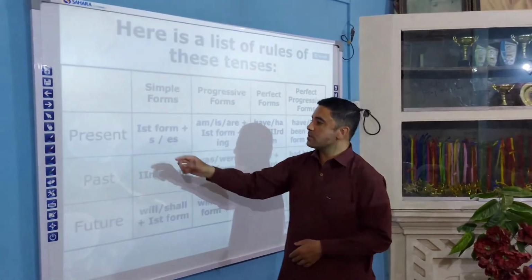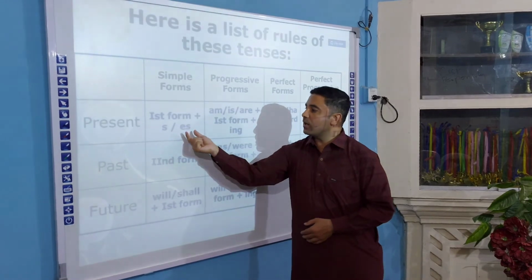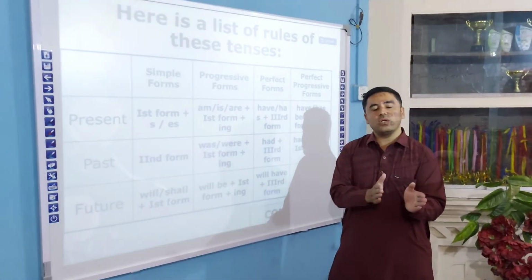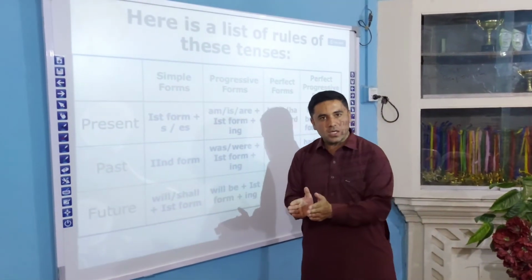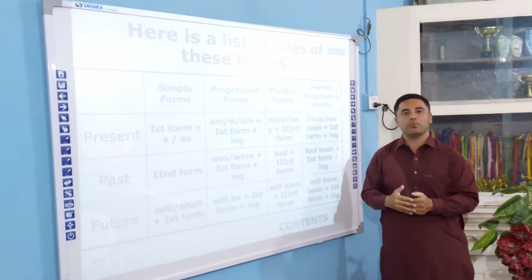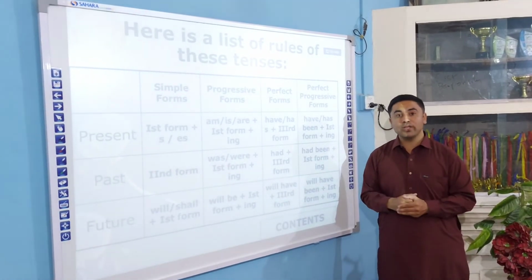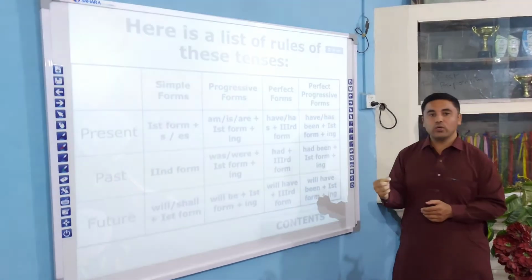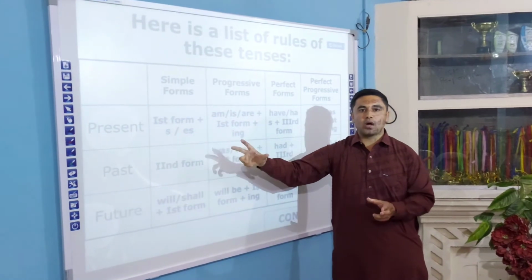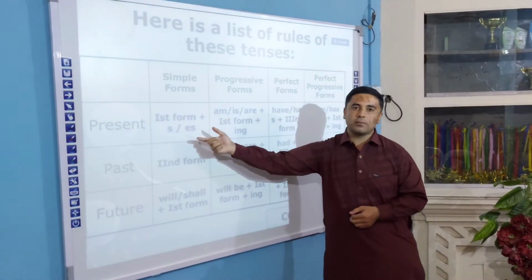Now coming towards present tense. In present tense we use the first form of the verb with s, es, ies. S, es, ies we use only with he, she, it and a singular name, and for the rest we use the first form of the verb. Like Ali works hard. In this example you will notice that we use s with works. See, work, W-O-R-K, work. If we add s, that is compulsory over here.